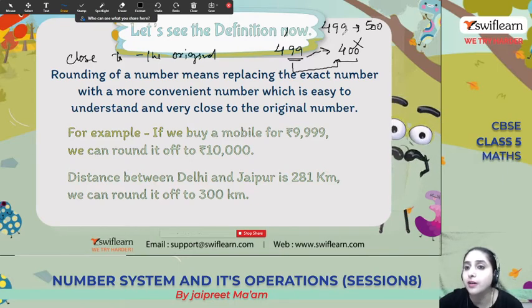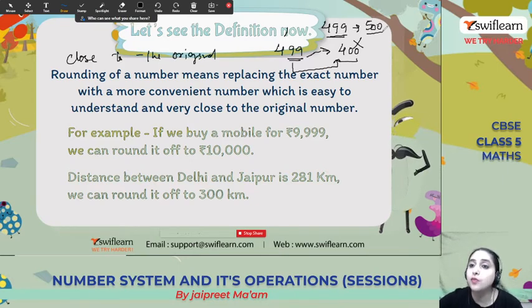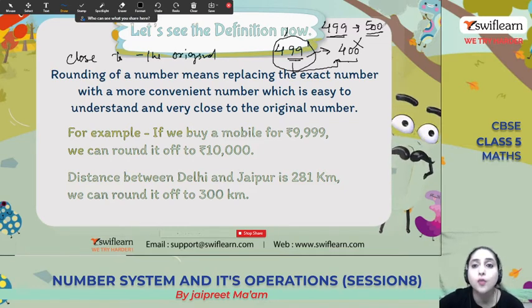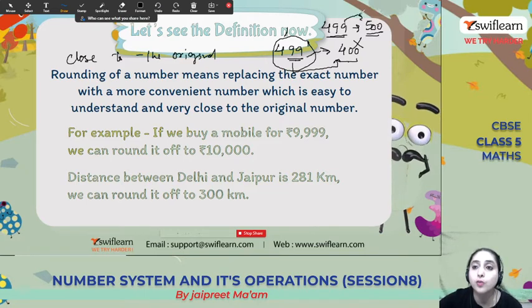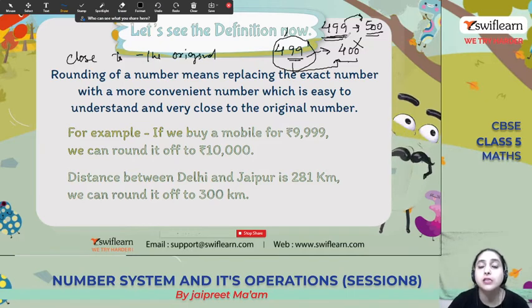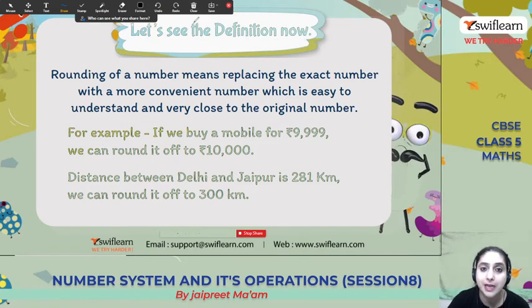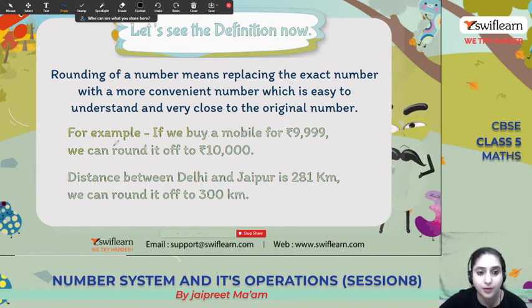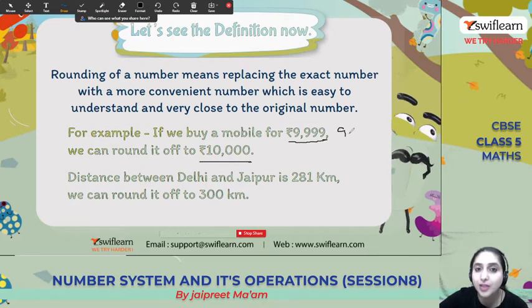So it's 500 instead of 499, we pay 500, not 400, because 400 is 99 rupees less. We can't pay 99 rupees less for a thing. We can pay 1 rupee, that is only 1 rupee greater. So it's 499 and close is 500 because 499 is only 1 less than 500. For example, if we buy a mobile for rupees 9,999, we can round it off to 10,000, not to 9,000.